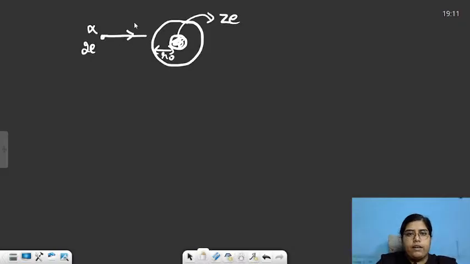When an alpha particle was coming with some velocity u, it has a mass m, it just rebounded from here. It actually did not strike. So what will be this minimum distance? What will be this distance of closest approach?